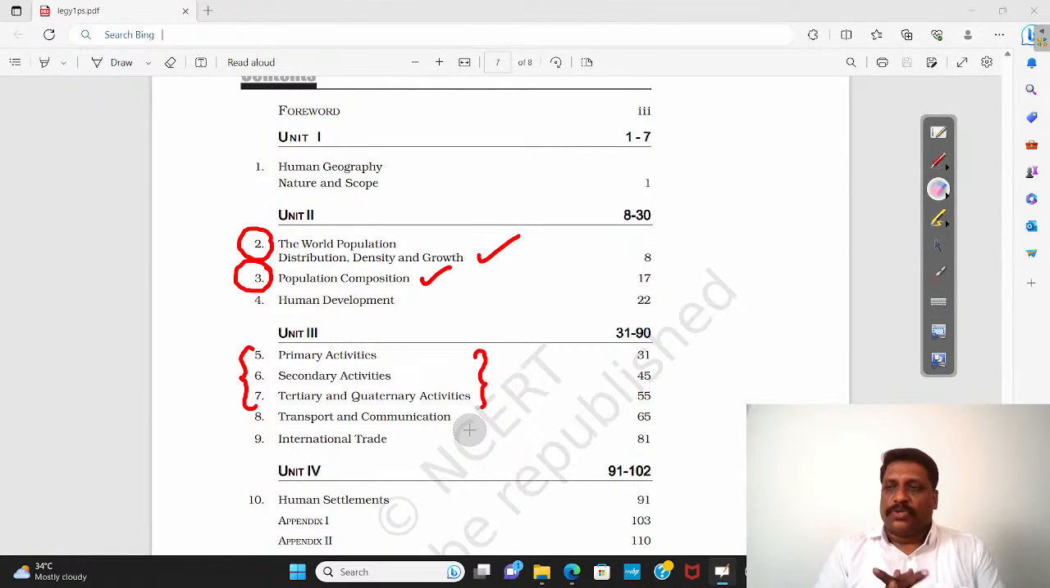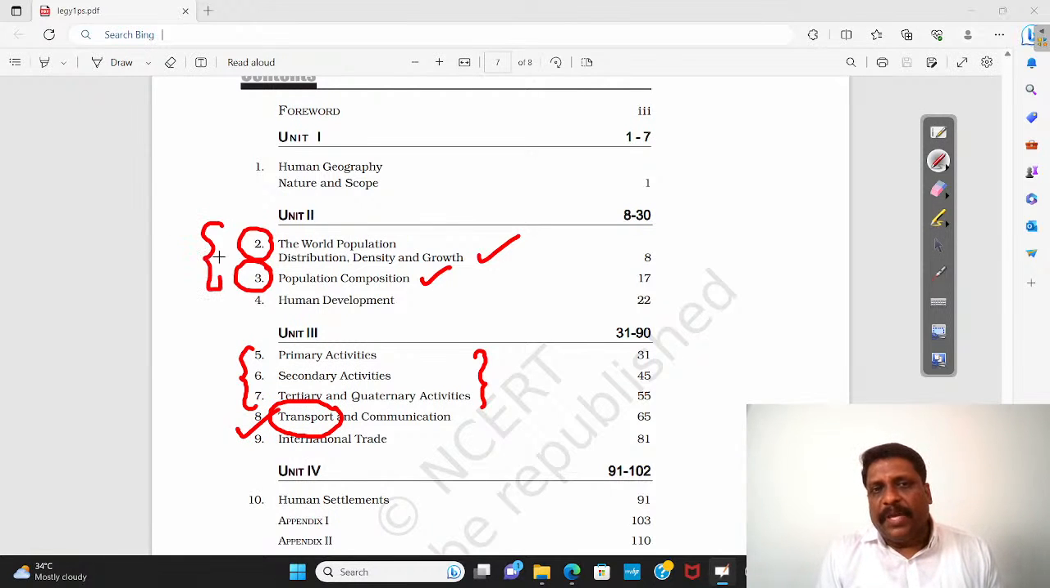Right, my friends. As I was saying, these are the topics we will be studying today. Transport and communication: only some of the very important transportation routes, if we just take them for our discussion, that should be more than enough. So our major focus will be on population, population of the world.